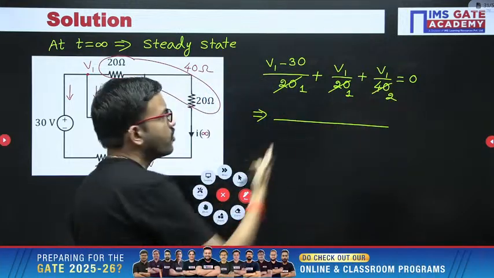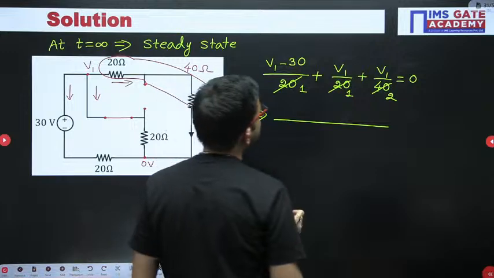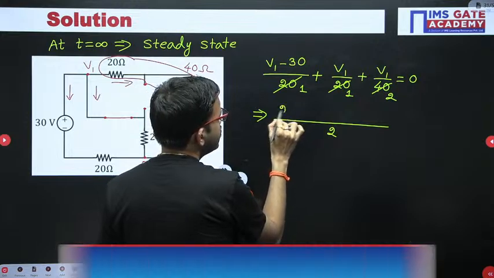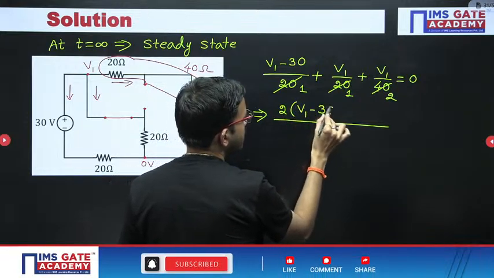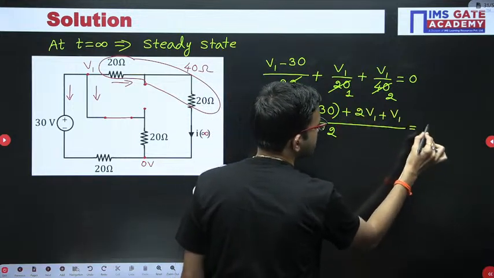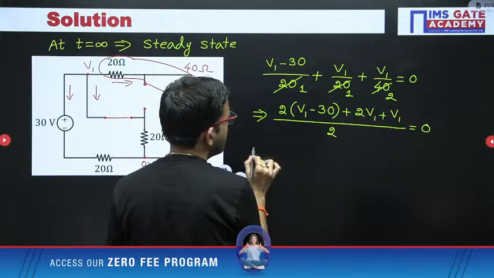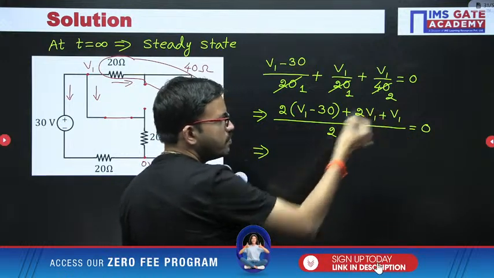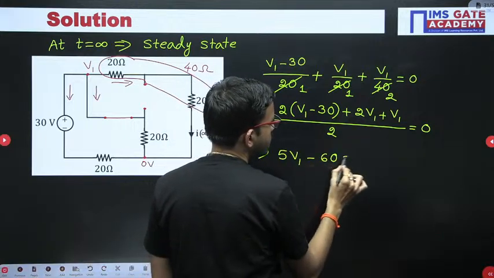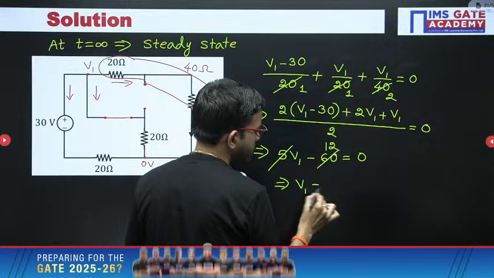Whatever 20 you took common, so 1 by 20, that means cross multiplication, 0 into 20 is 0. So overall LCM is 2. Then here you are getting 2 into V1 minus 30 plus 2V1 plus V1. Next, 0 into 2 is 0. So 2V1 plus 2V1, 4V1 plus V1, that is 5V1. Next, minus 60 is equal to 0. 5 12s are 60. So from here you are getting V1 equal to 12 volts.